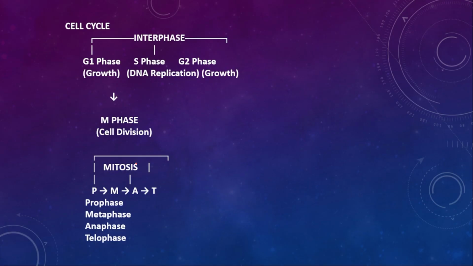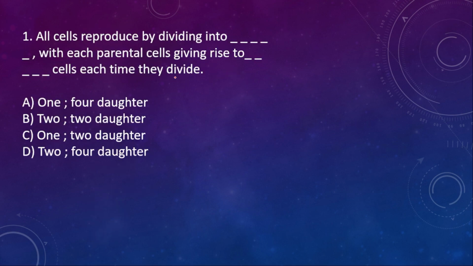Mitosis again has 4 stages: prophase, metaphase, anaphase and telophase. Here is a small trick to keep in mind, that is PMAT. P refers to prophase, M refers to metaphase, A refers to anaphase and T refers to telophase. For these also I will give you tricks in upcoming videos, so watch the video till the end. Now let's get started with the first question.